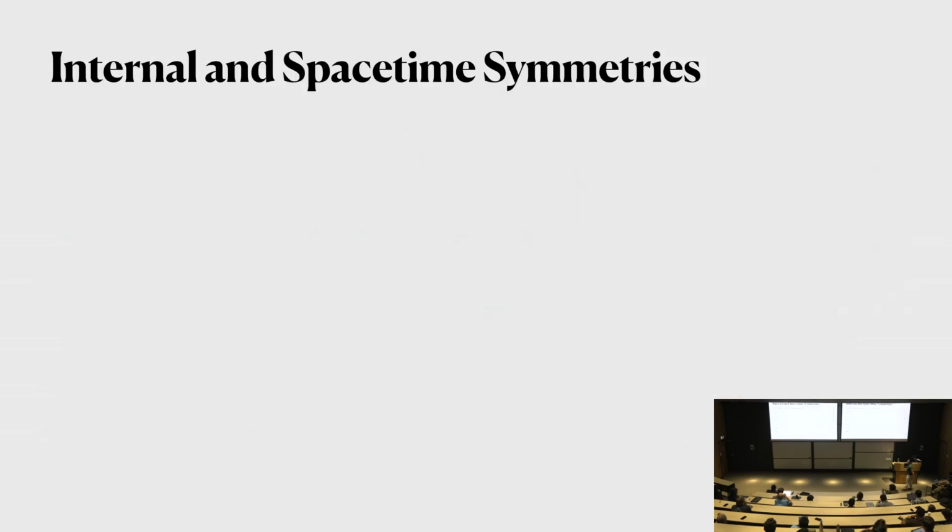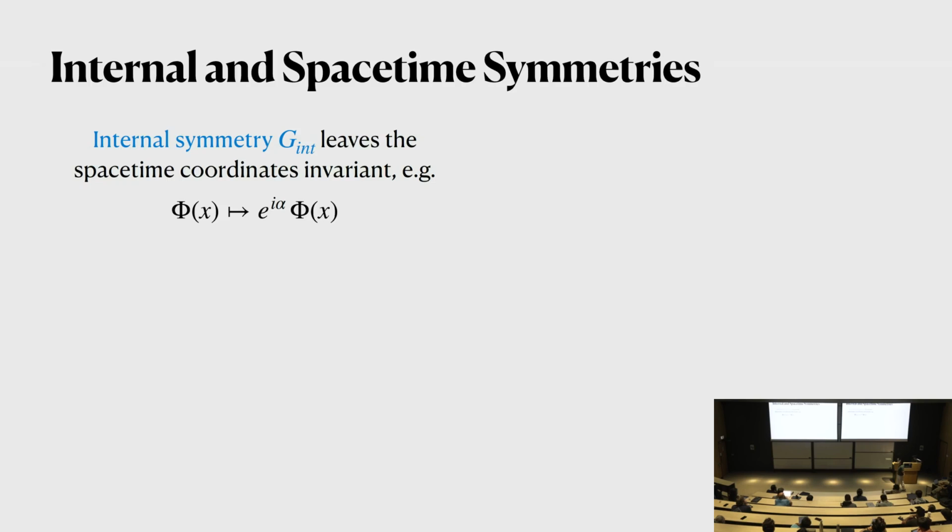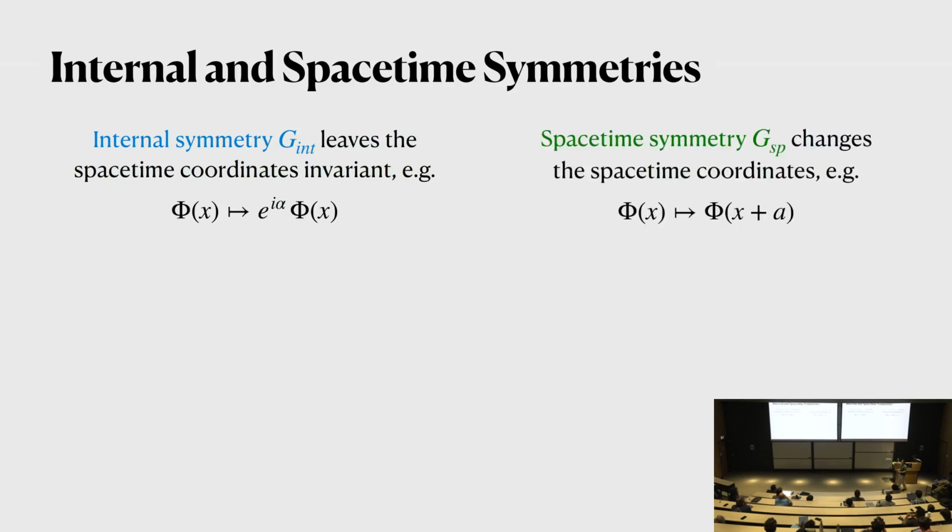Okay, so now let me begin with some high-level conceptual points, and then we'll narrow down to more specific examples. Usually when we think about symmetries, we think about them as two classes. One is internal symmetries. These are symmetries that act on internal degrees of freedom without changing the space-time coordinates. On the other hand, there are also space-time symmetries, which are symmetries that change the space-time coordinates, for example, translations.